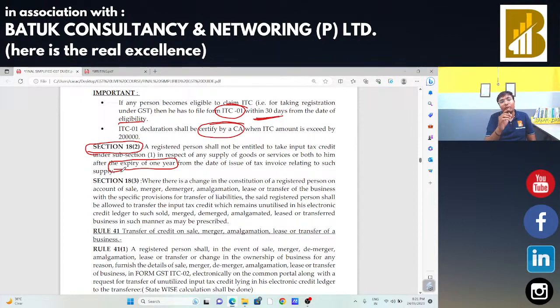Okay, whenever we go for the audit, or whenever we file the GSTR 9 and 9C return, we need to check this fact also. If there is a filing of ITC-01, we need to check that invoices are not older than 1 year. Okay, so these are the basic things on which we need to do our work. Now, third, section number 18, subsection number 3.